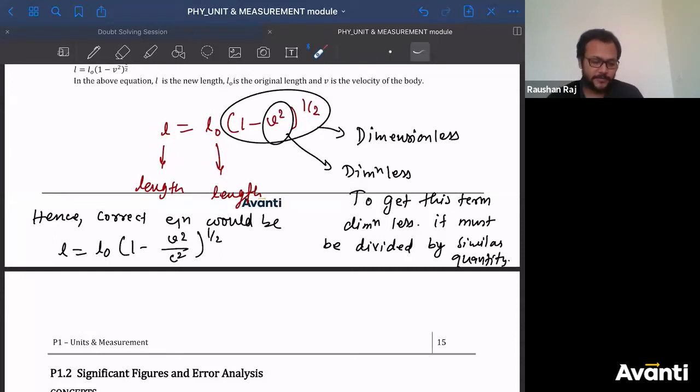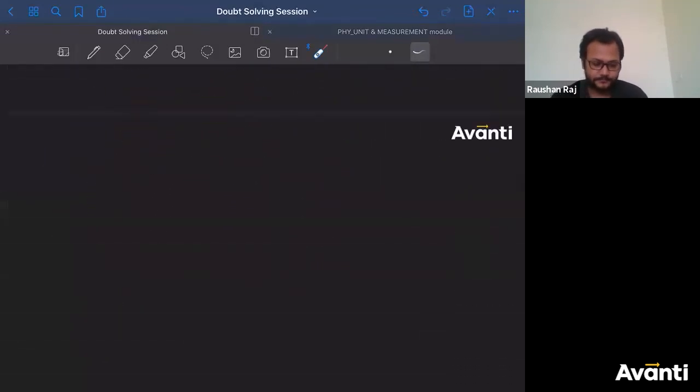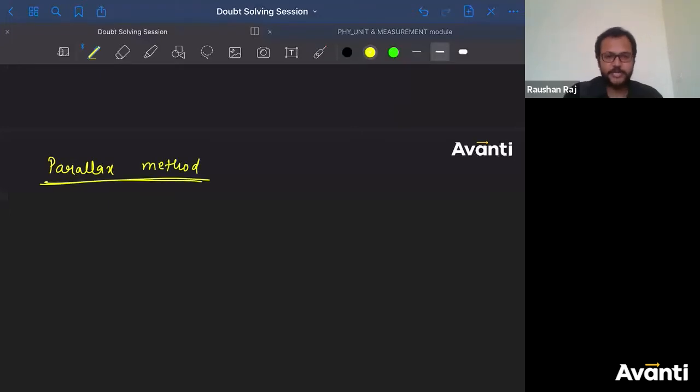अच्छा, now let me teach you this part, parallax method. ठीक है? This is very easy concept. Don't worry about this. ठीक है? बहुत ही आसान है.